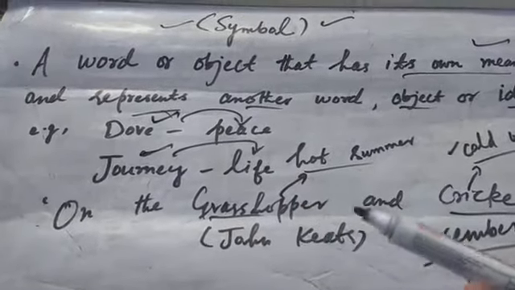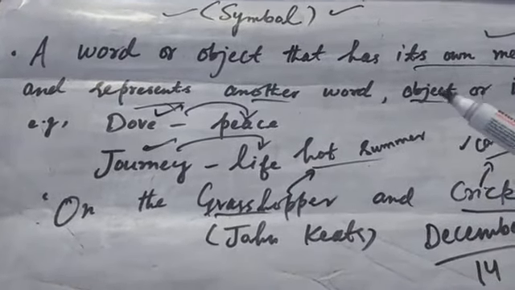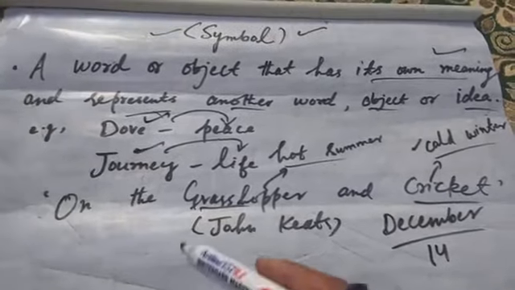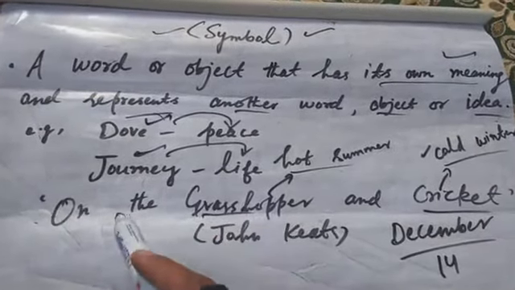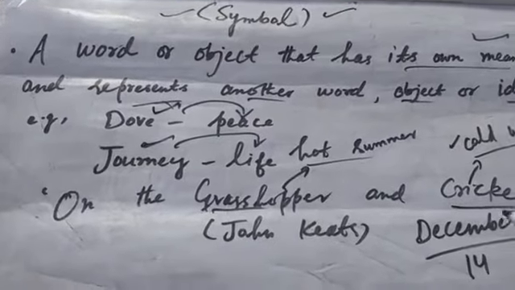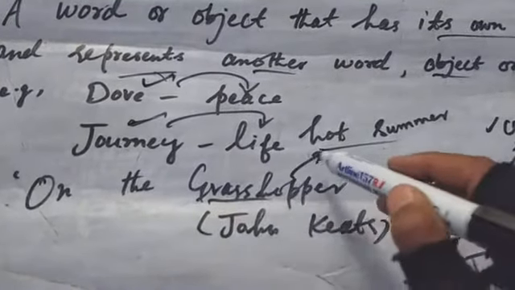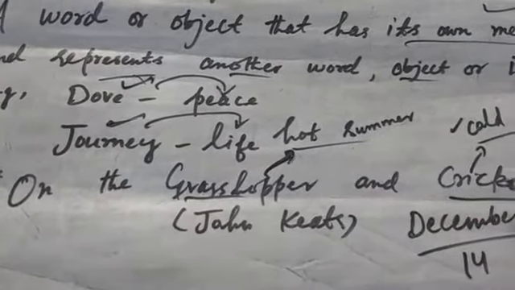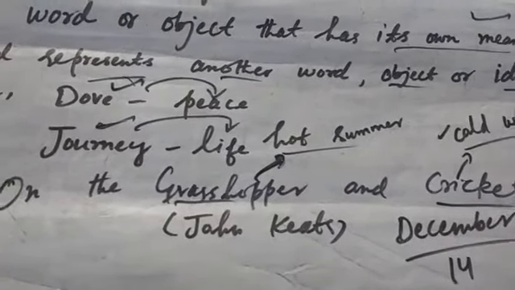तो ऐसा मैंने क्यों कहा बेटा? Why do we need to understand symbol? Because we find that in the poem symbolism is used. As we see the title of the poem, it is titled as On the Grasshopper and Cricket. Okay, so grasshopper is the symbol of hot summer and cricket is the symbol of cold winter.